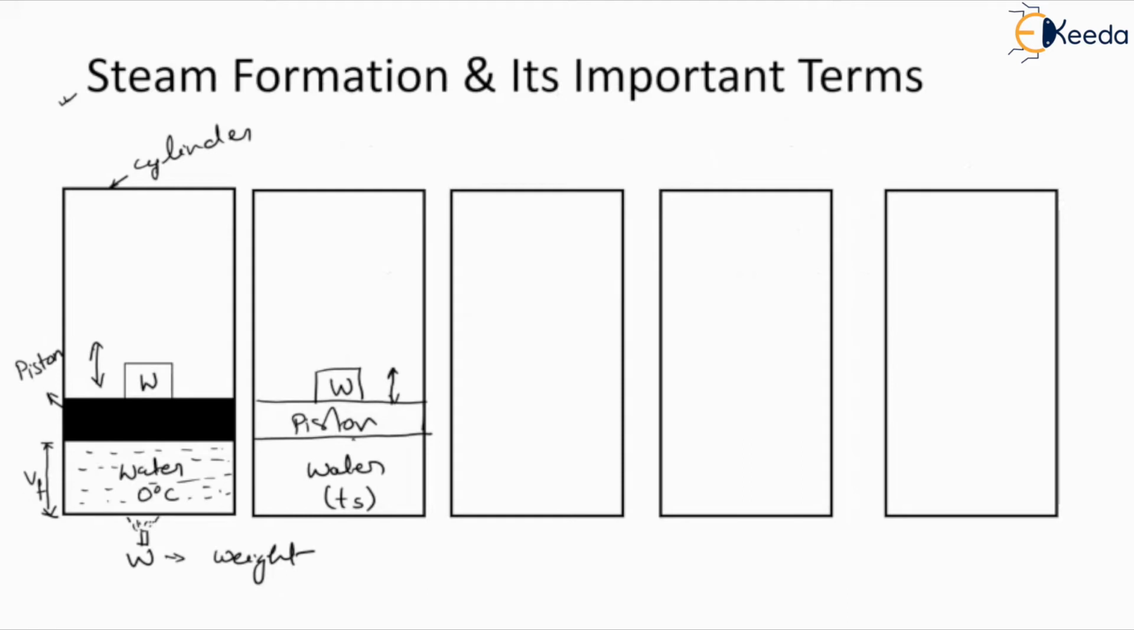So in this condition, in the second diagram, suppose this is our first diagram and this is the second diagram. Initially the temperature was 0 degrees, and while heating, the temperature of the water is continuously increasing and it will reach a particular limit where the water starts boiling. And here the water is under pressure.